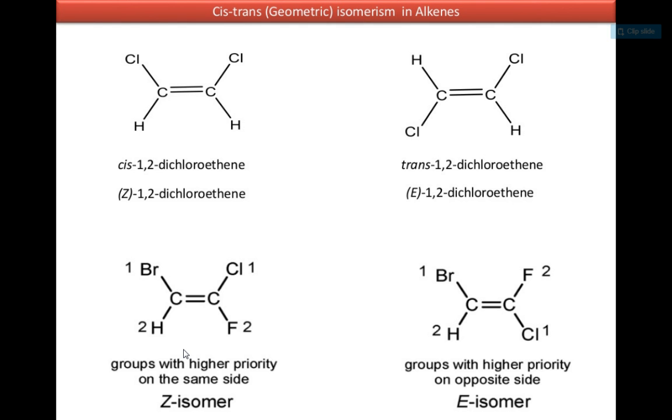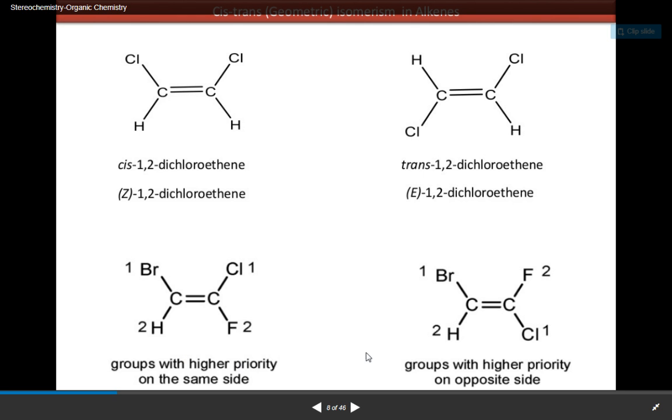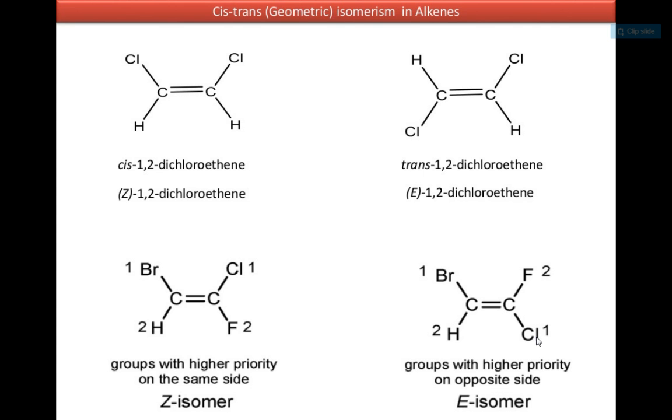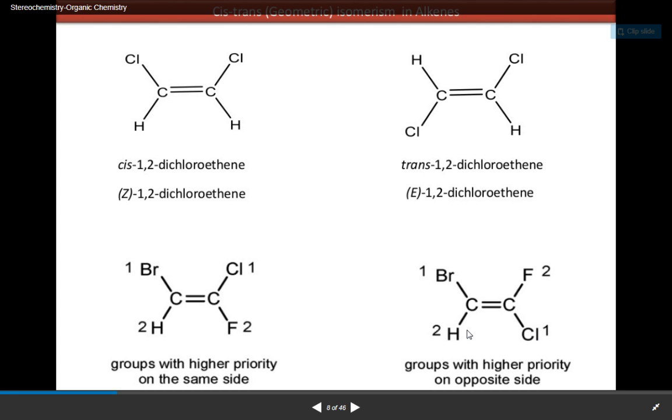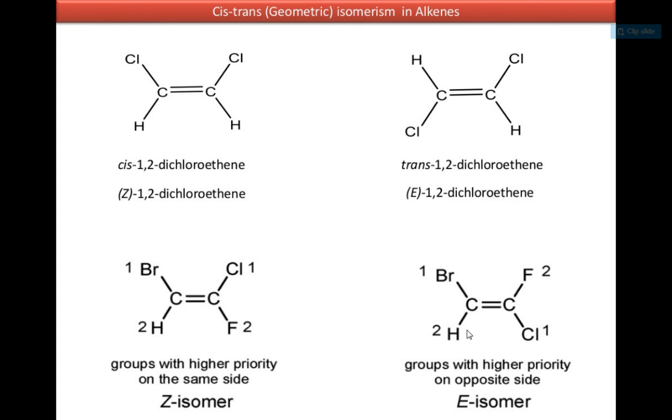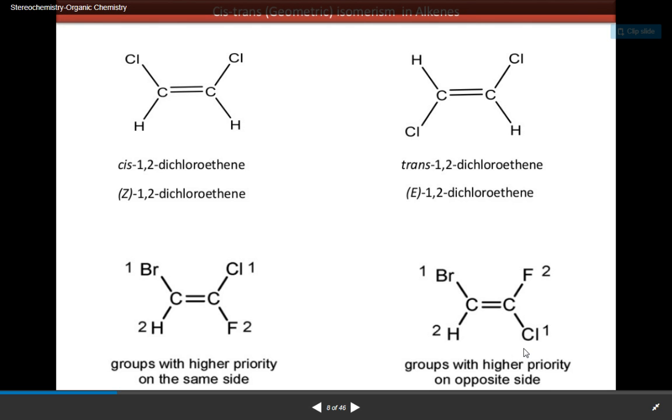And in the other example, see here, the carbon having fluorine and chlorine, there is higher priority on chlorine. We put number 1 for Cl and number 2 for fluorine, as the atomic number of Cl is higher than that of F. On this carbon, there is bromine and hydrogen. As the atomic number of bromine is higher, we put priority 1 to it, and hydrogen is given number 2. As you see, the higher priority 1 groups are on the opposite side of the double bond. Here it is 1, here it is 1, on the opposite side. So it is the E isomer.